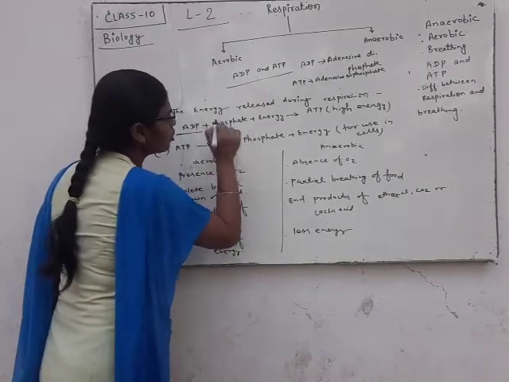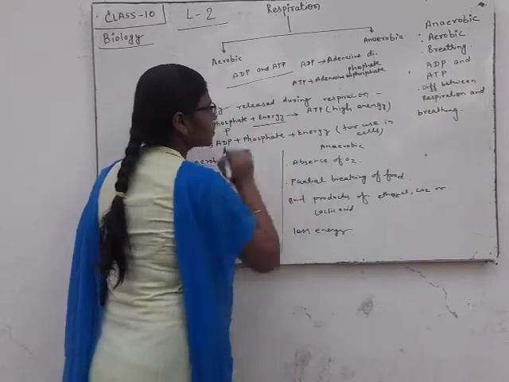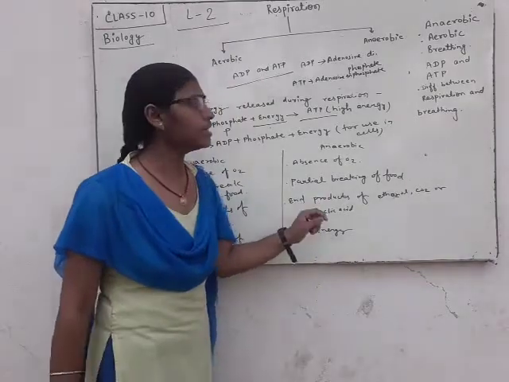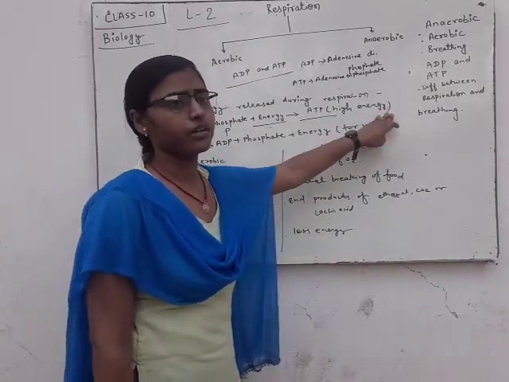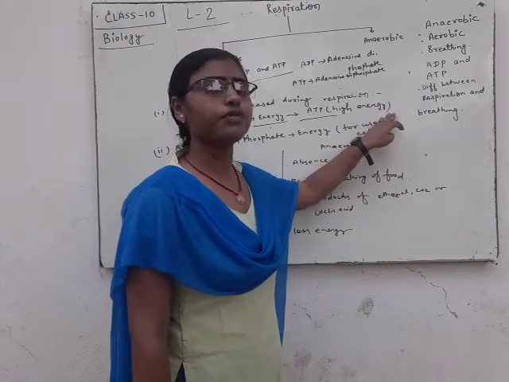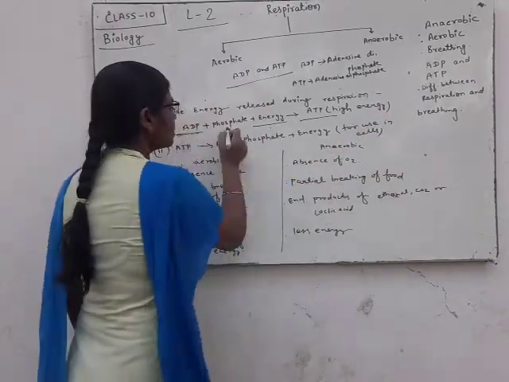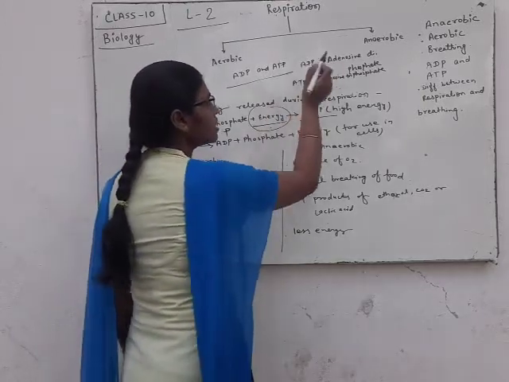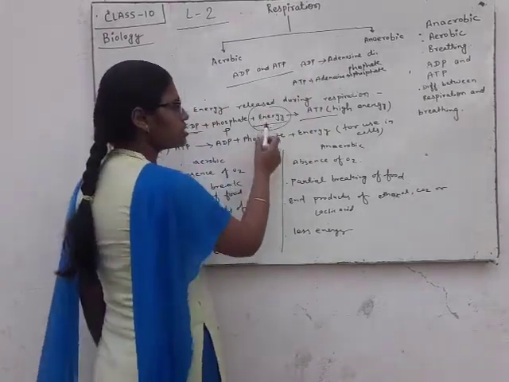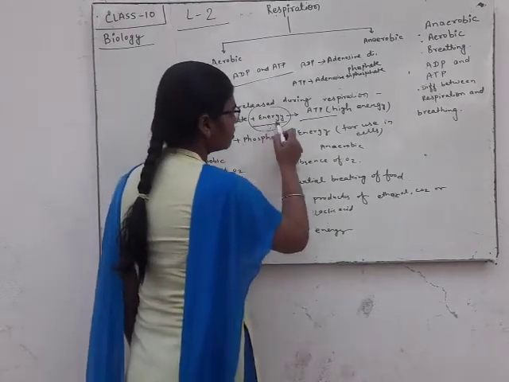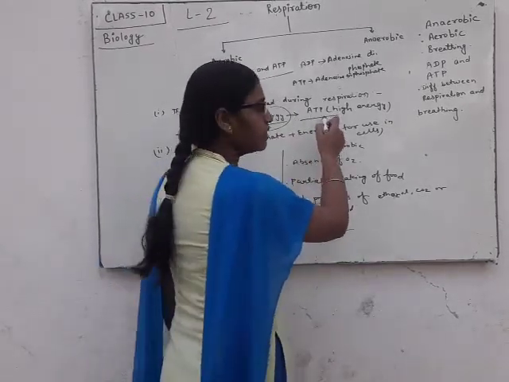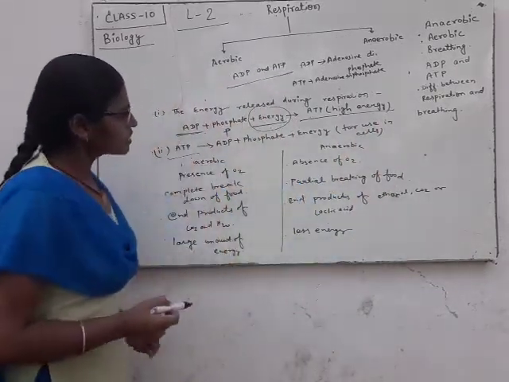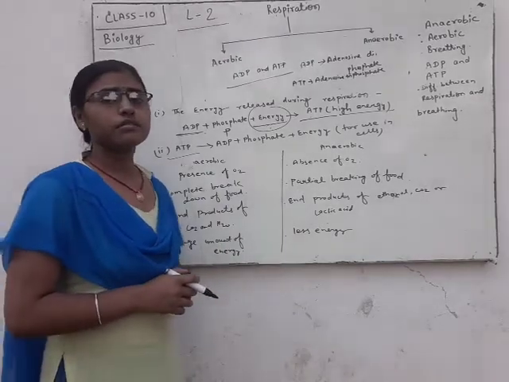ADP and 1 molecule of phosphate combine with energy, then form ATP, and ATP is a high energy molecule. The energy released by the process of respiration combines here and forms ATP.